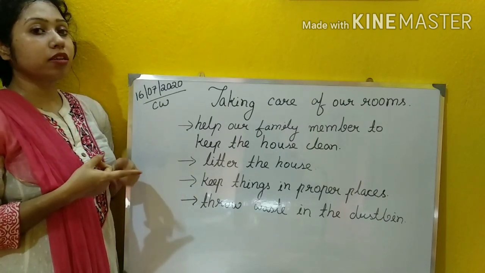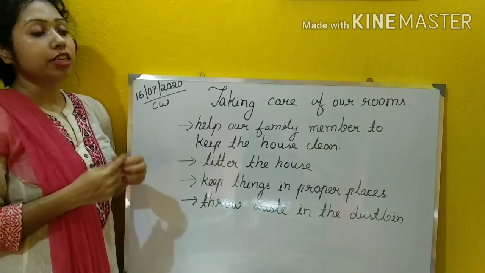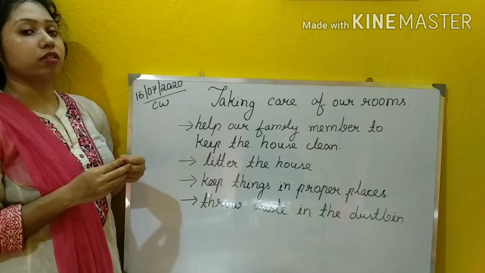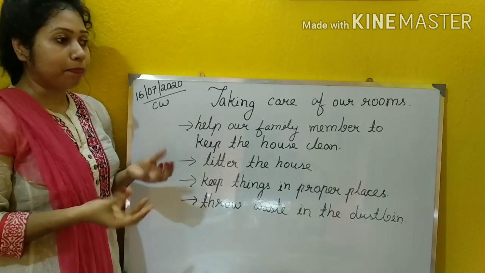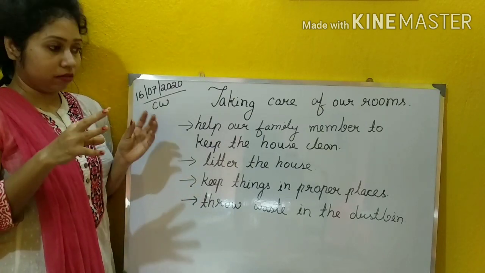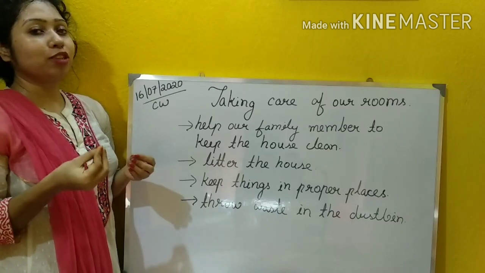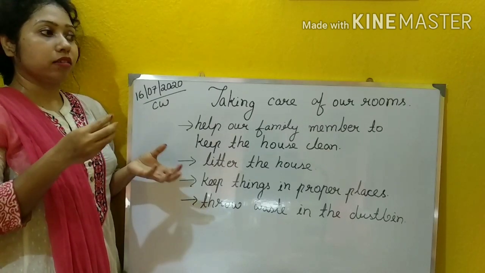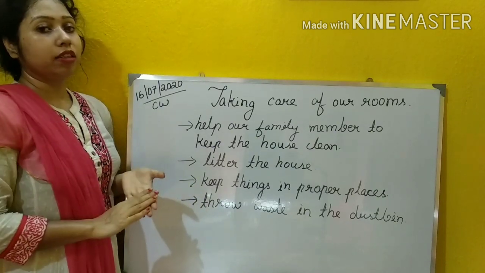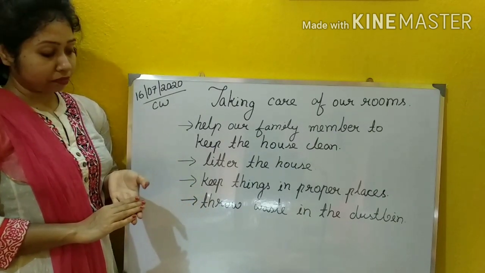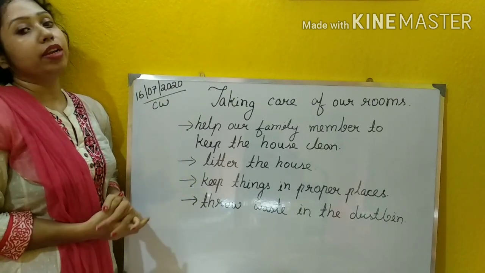And we should keep the dustbin covered. আমাদের কি করা উচিত? সেই ডাস্টবিনের মুখটা ঢেকে রাখা উচিত. And why? It is because we get a bad smell once the waste is kept in the dustbin for a long time. একটা বাজে দুর্গন্ধ বেরোয়. And in this way disease can spread. Okay, so you should always cover the lid of the dustbin.